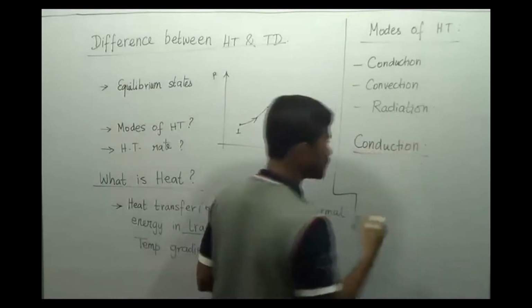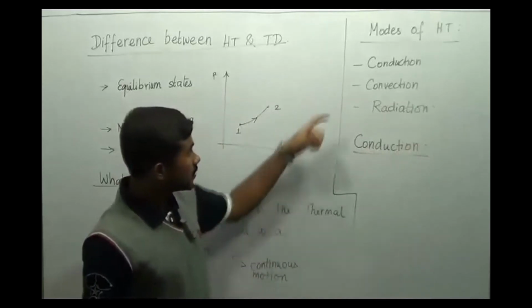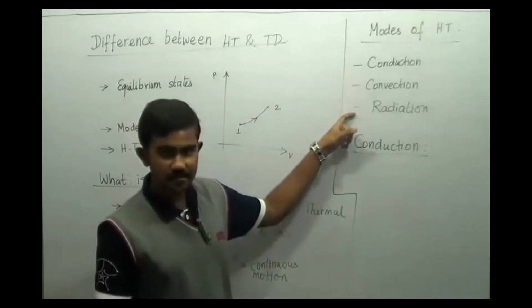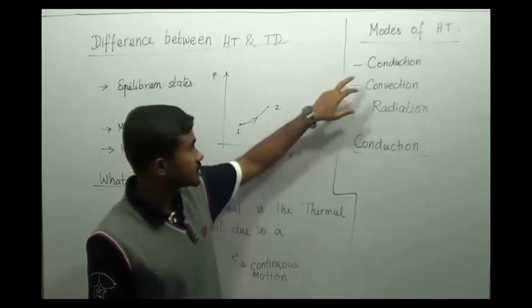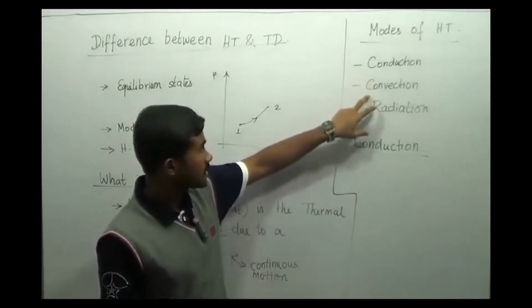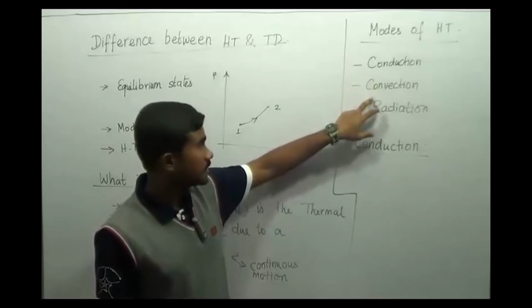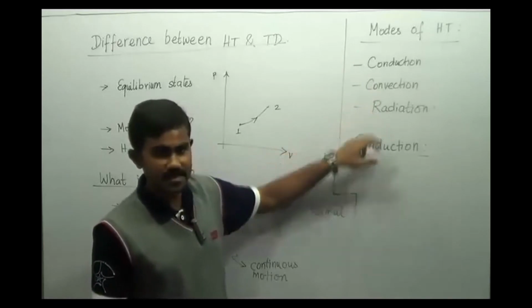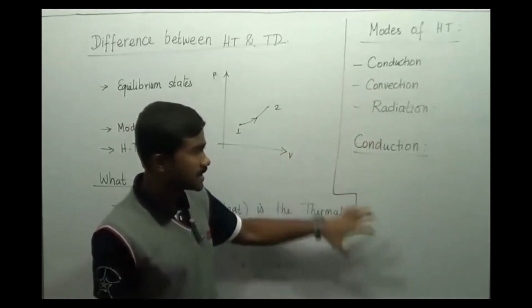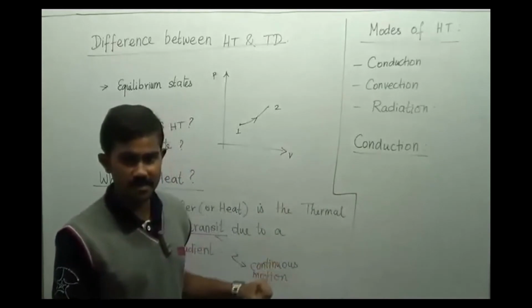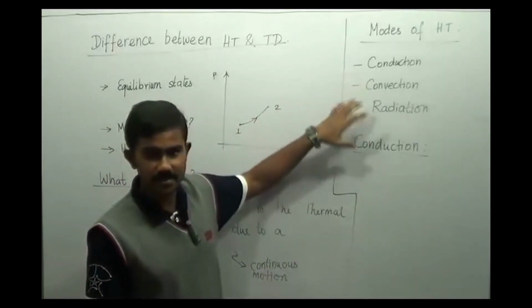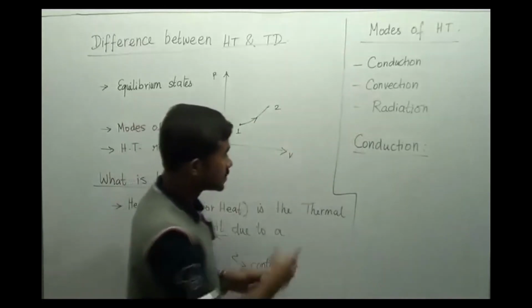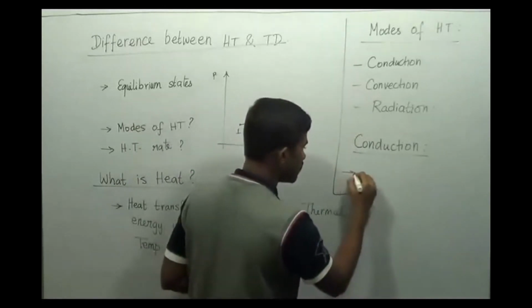So we'll start this course by knowing what is conduction, convection, radiation, and by knowing one rate equation for each process. Conduction is governed by Fourier's law, convection is governed by Newton's law of cooling, and radiation is governed by Stefan-Boltzmann law. So we'll get the basics of these three modes and then enter into each mode in detail. So, conduction heat transfer. What is conduction?